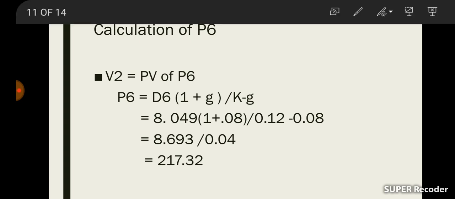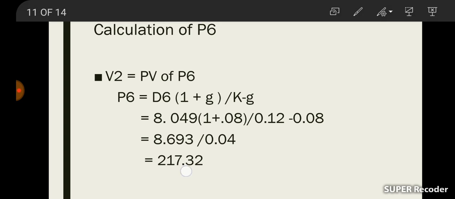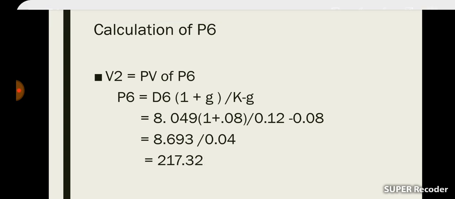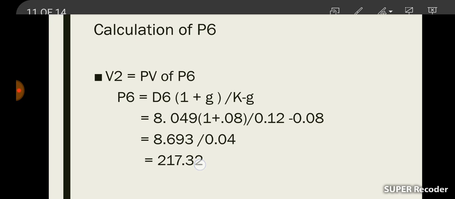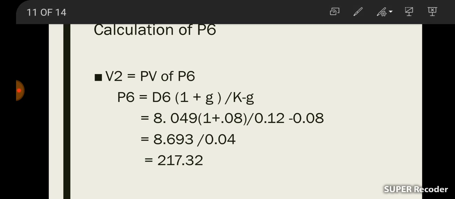Now we need to calculate the present value of this P6. For calculating that, we are multiplying by the present value factor at 12%, that is K is 12%, in the 6th year.